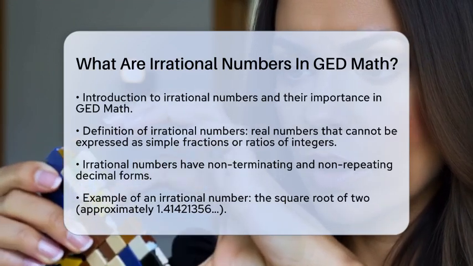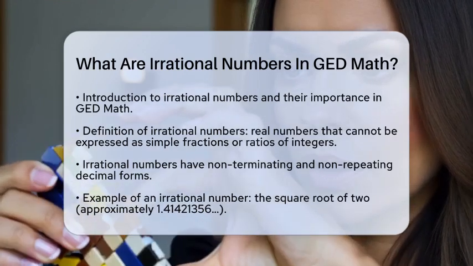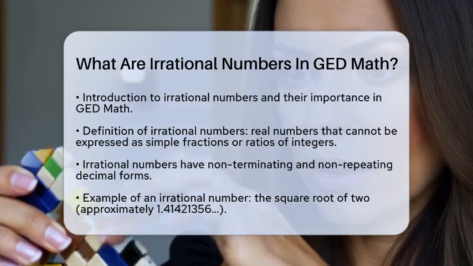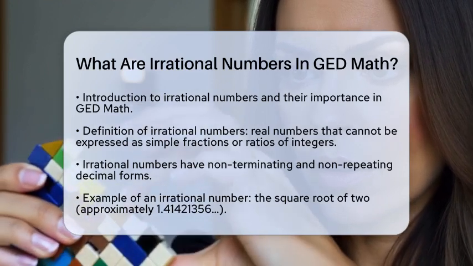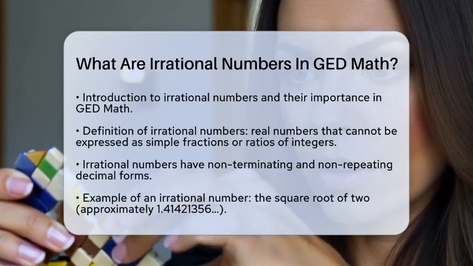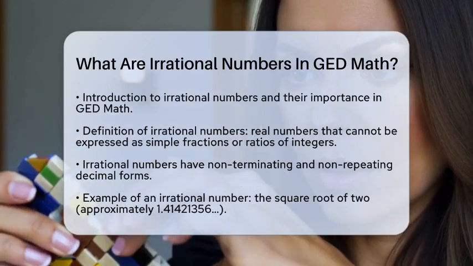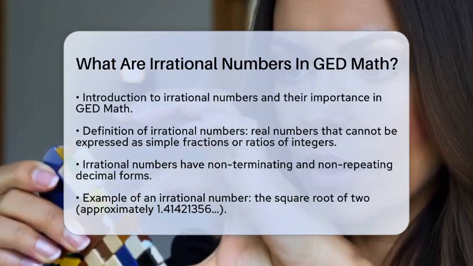Simply put, irrational numbers are real numbers that cannot be expressed as a simple fraction or ratio of two integers. This means you cannot write them as a fraction where both the top and bottom numbers are whole numbers, and the bottom number is not zero. Instead, irrational numbers have decimal forms that do not terminate or repeat.